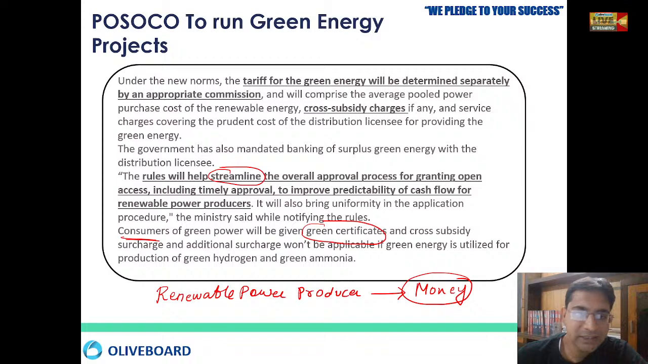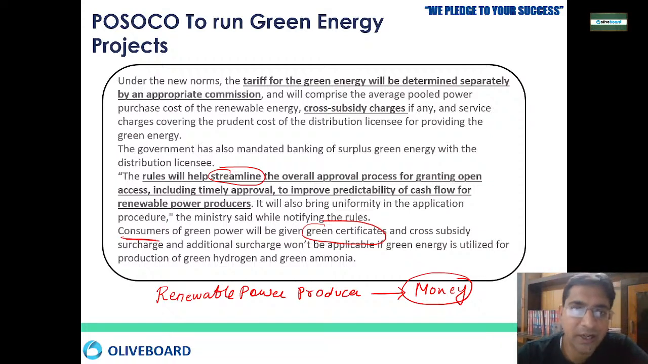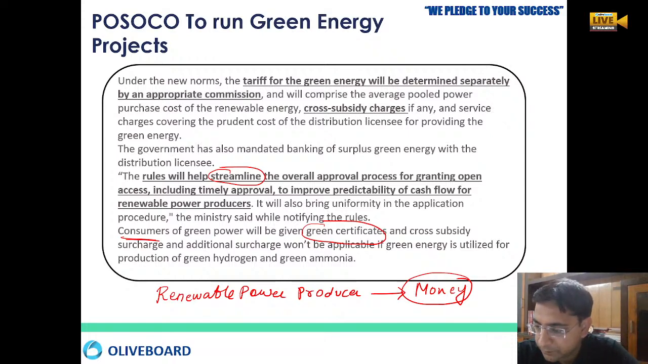Okay, they will be providing green certification also. And if any green energy is utilized for production of green hydrogen and green ammonia, then the cross subsidy surcharge and additional surcharge won't be applicable. That means if you are using energy for production of green hydrogen and green ammonia, then whatever surcharge and additional surcharge has been put on you will not be applicable. So this is what it is all about: green energy has been streamlined.